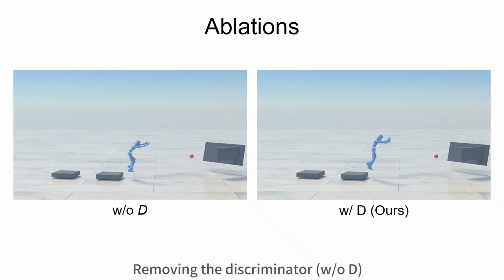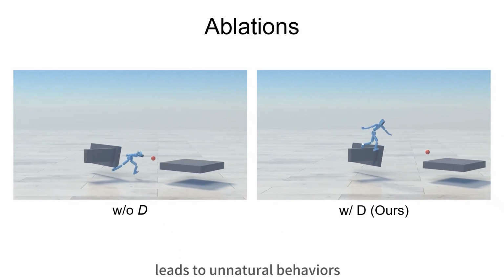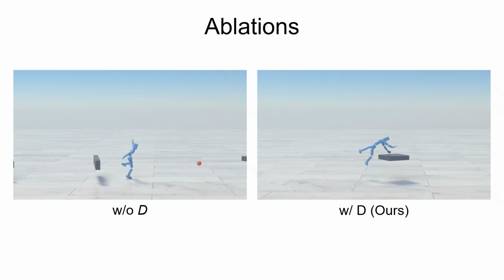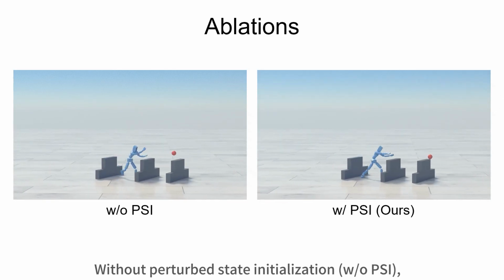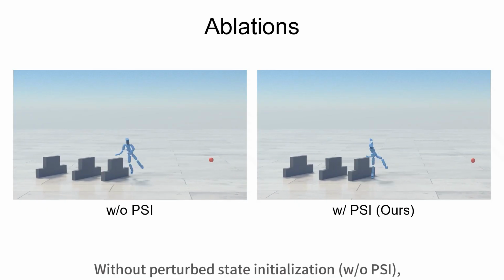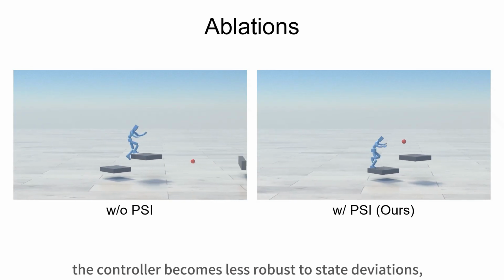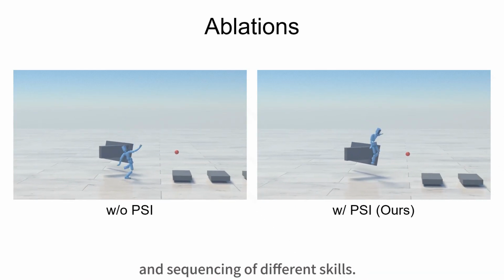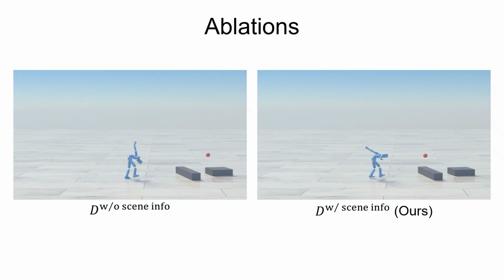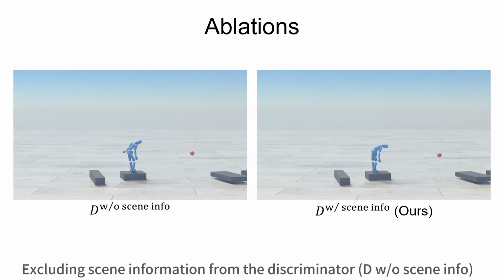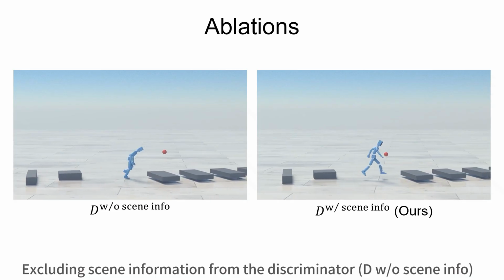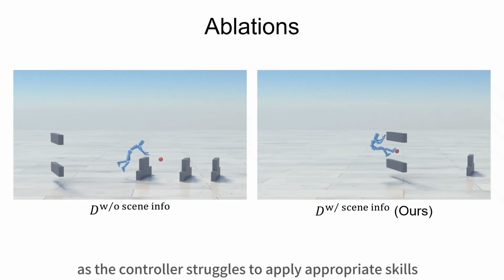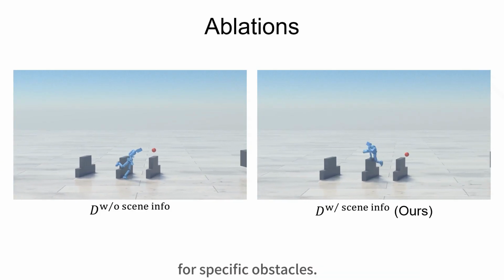Removing the discriminator, without D, leads to unnatural behaviors when clearing sequences of obstacles. Without perturbed state initialization, without PSI, the controller becomes less robust to state deviations, leading to less effective composition and sequencing of different skills. Excluding scene information from the discriminator, D without scene info, can lead to unnatural interactions, as the controller struggles to apply appropriate skills for specific obstacles.